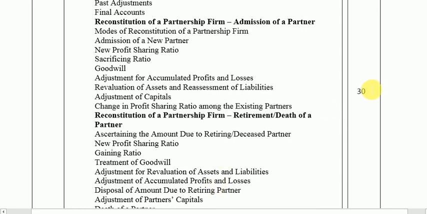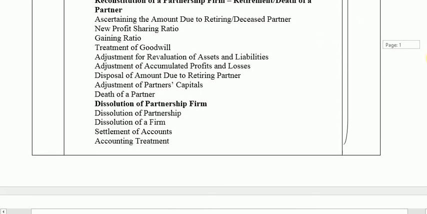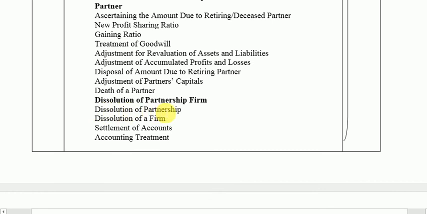The last chapter of Unit 2 is called Dissolution of Partnership Firm. This chapter will end Unit 2, and altogether, accounting for partnership firms carries 30 marks weightage.